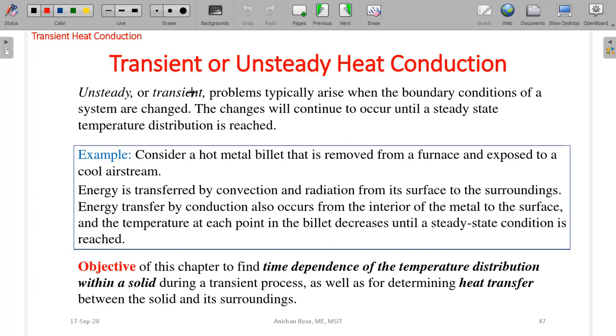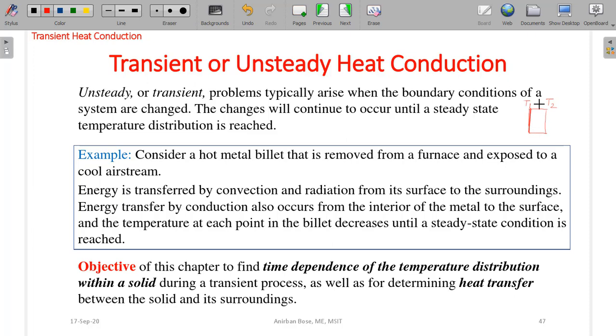It happens typically when the boundary conditions of a system are changed, and the changes will continue to occur until a steady state temperature distribution is reached. That means if we consider a very simple example, let us consider there is a wall, and here one side, let us consider the temperature is T1 and the other side, say, temperature is T2.